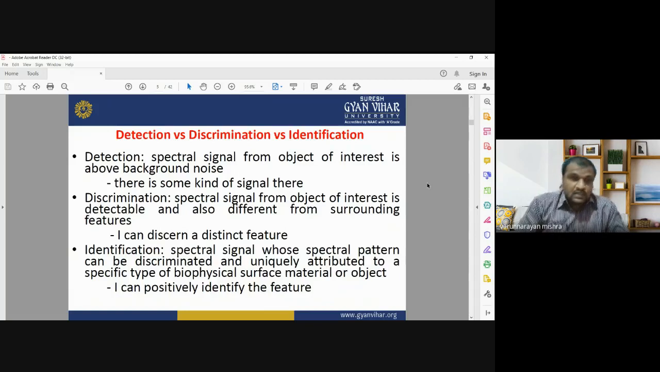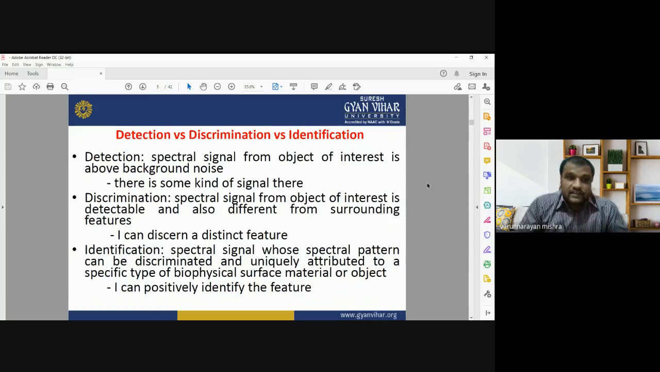Discrimination means the spectral signal from objects of interest is detectable and also different from surrounding features. Here you can easily discriminate two objects on the basis of their spectral response, because each and every object, each and every earth surface feature has a different spectral response, a different spectral pattern. So how are you going to discriminate two different kinds of objects, two different earth surface features, on the basis of their spectral response or on the basis of the signal received by the sensor?